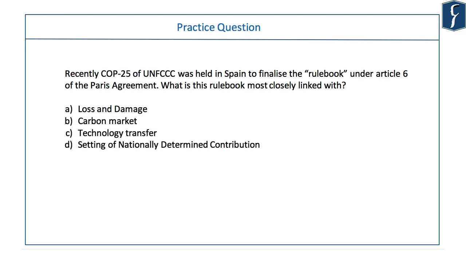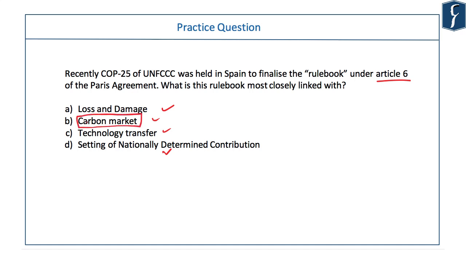Now let's solve this question on the topic. Recently, COP25 of UNFCCC was held in Spain to finalize the rulebook under Article 6 of the Paris Agreement. What is this rulebook most closely linked with? Whether it is linked with loss and damage, or carbon market, or technology transfer, or setting new nationally determined contributions. The answer you already know: this rulebook is actually to finalize the carbon development mechanism.